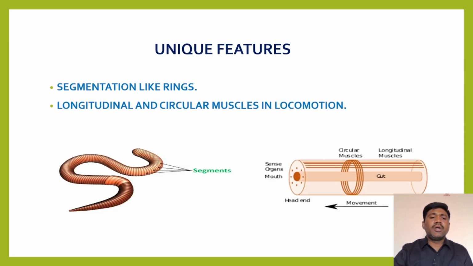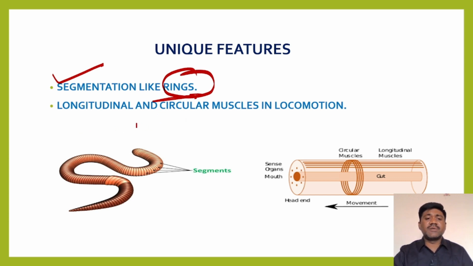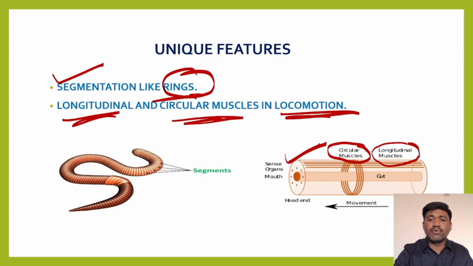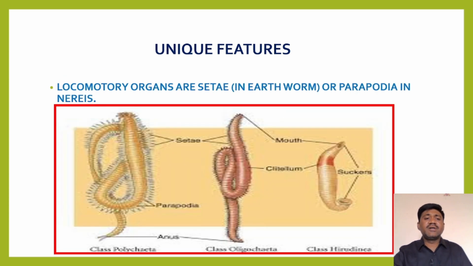Now let us see the unique features. Segmentation, like rings, is there. That is why they got the name Annelida. Ring-like structures and segments are there, and the body is internally divided. Metameric segmentation we can observe in these animals. Longitudinal and circular muscles are there in the body, which help in locomotion. Look at this: circular muscles as well as longitudinal muscles are there. For movement from one place to another, they can move with the help of these muscles. And some other locomotory organs are also there in some animals.